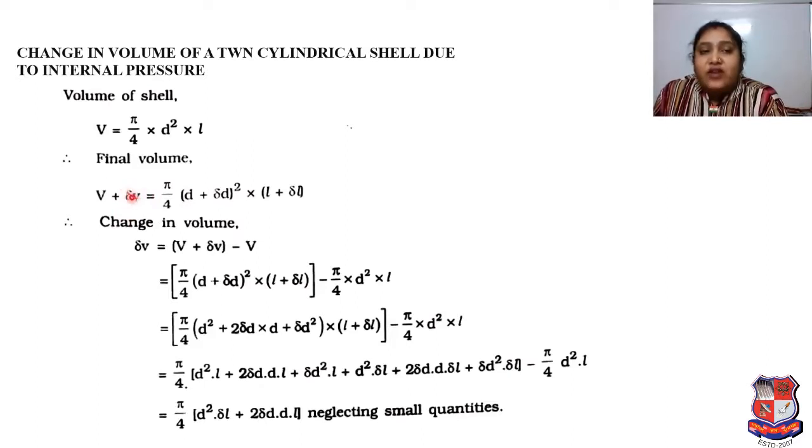Whenever change in volume is concerned, how will the volume change? Because of its diameter or because of its length.